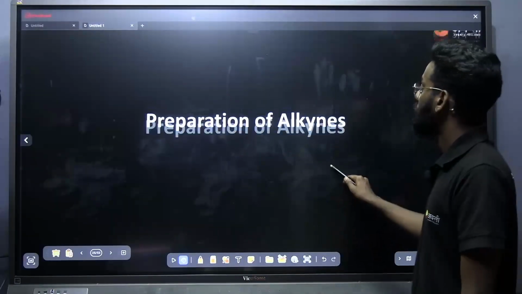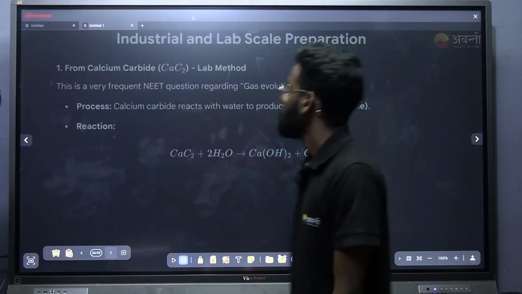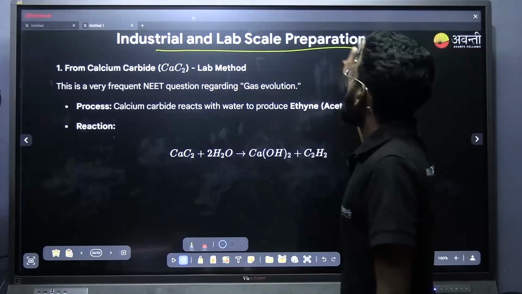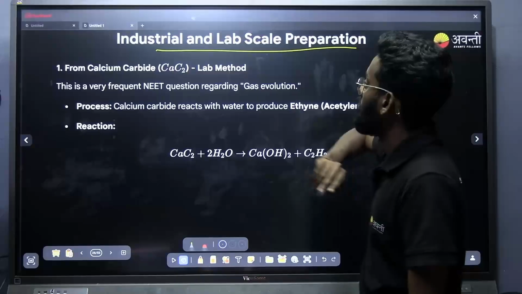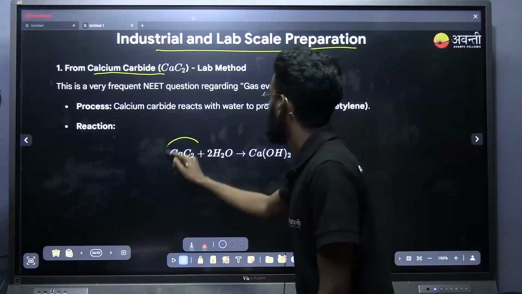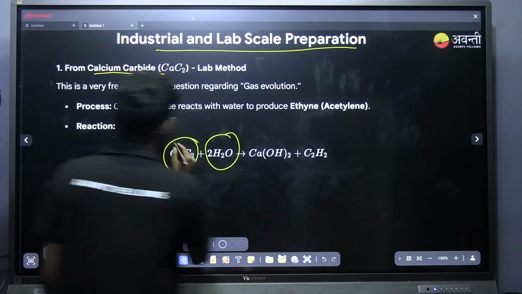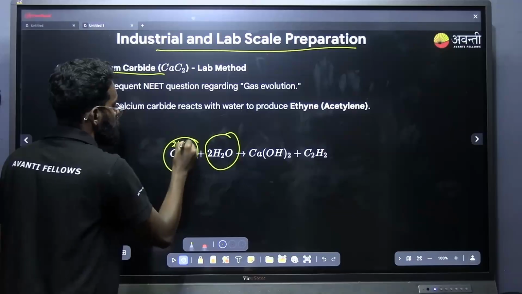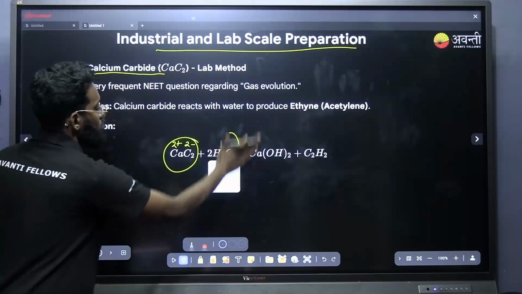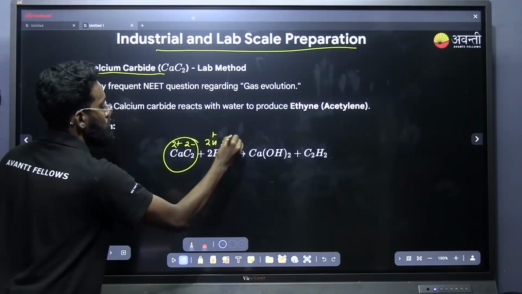Next one is preparation of alkyne. Next we will be moving into the last topic, that is alkyne. The first method of preparation, industrial and lab scale, is by using calcium carbide and treating it with water. Here Ca2+ and C2 2-, and there are two molecules of water, right? That is 2H+ and 2OH-.